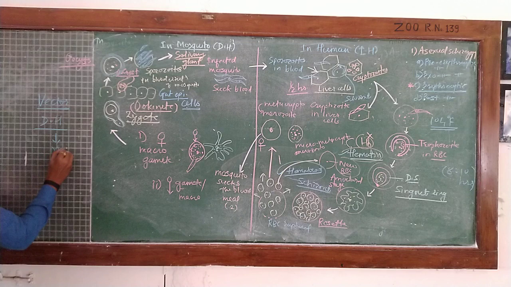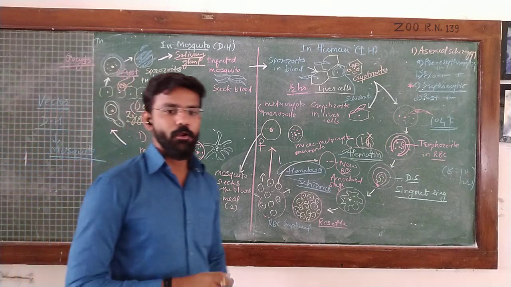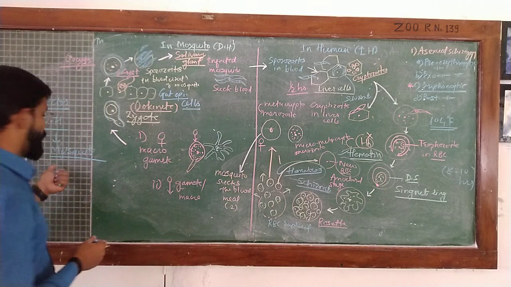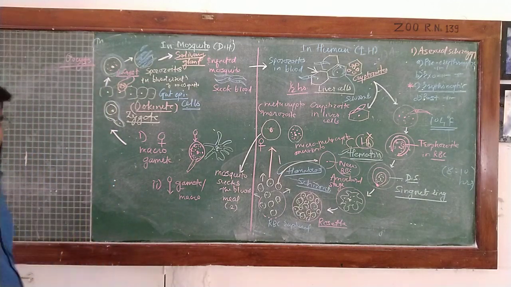And this mosquito is the main source of infection which spreads the infection. Therefore, to control malaria, how can we control the female Anopheles mosquito?